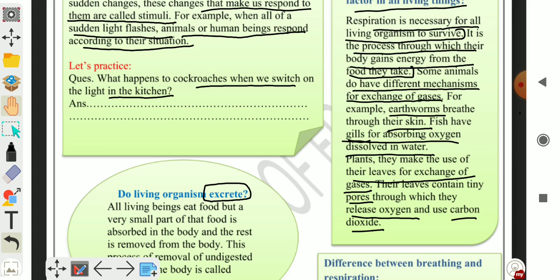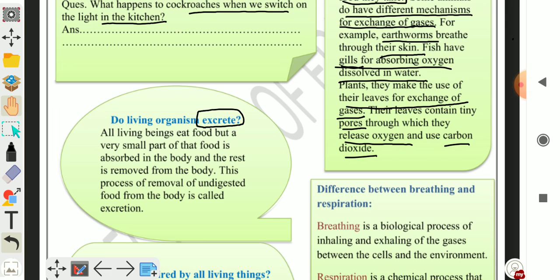All living beings eat food, but a very small part of that food is absorbed in the body, and the rest is removed from the body.